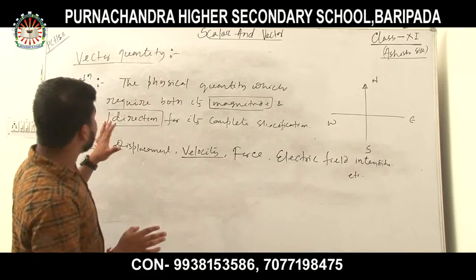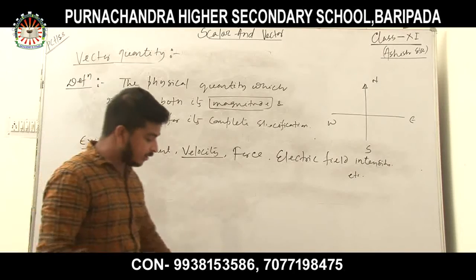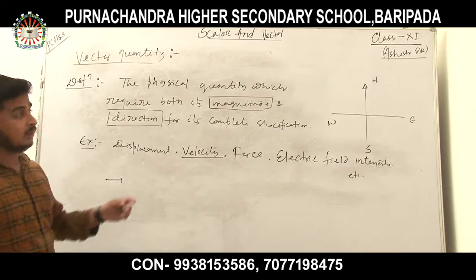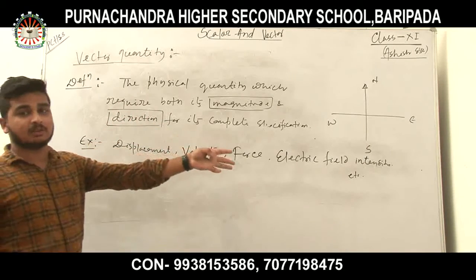This is the basic concept of vector quantity. For scalar quantities, we just add: 5 kg plus 2 kg equals 7 kg.